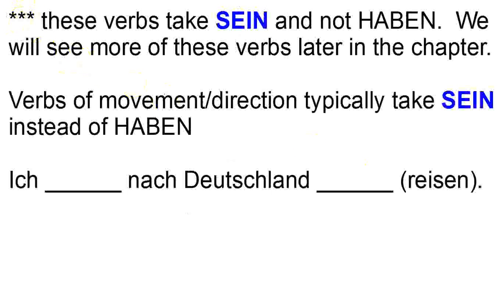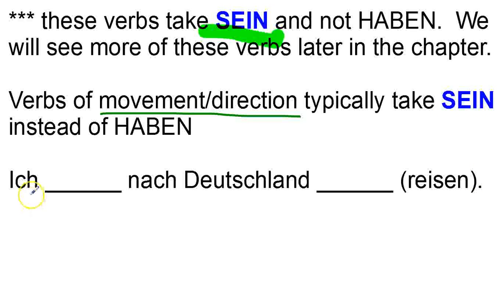So the ones with the three stars, which we saw were wandern and reisen, are a little quirky. These are going to take sein instead of haben for the helping verb. That's because of this very specific rule: verbs of movement or direction, and also states of being, use sein instead of haben.